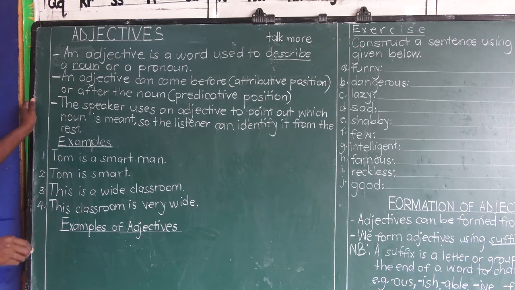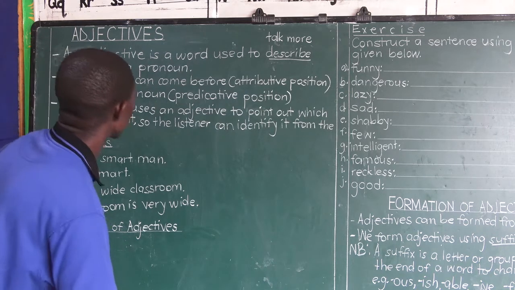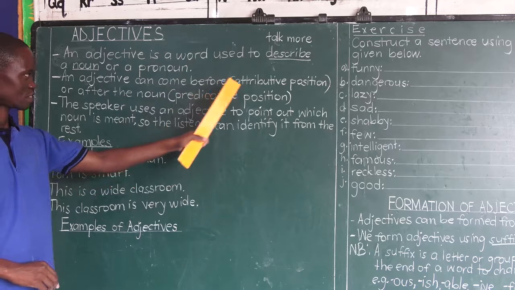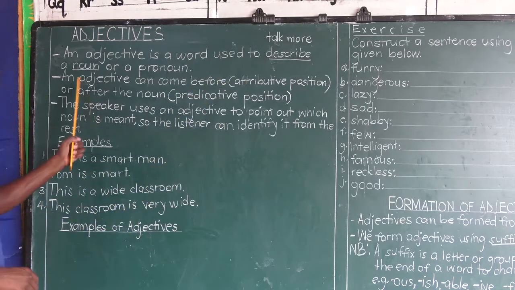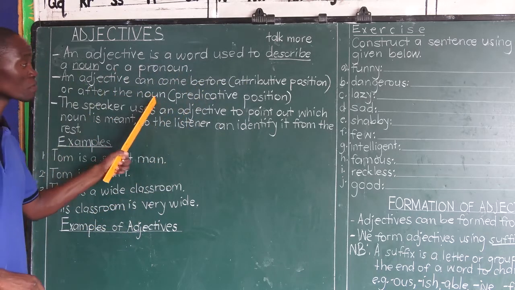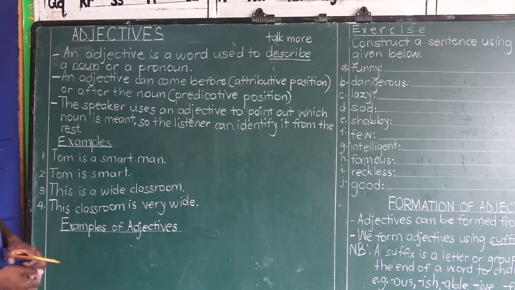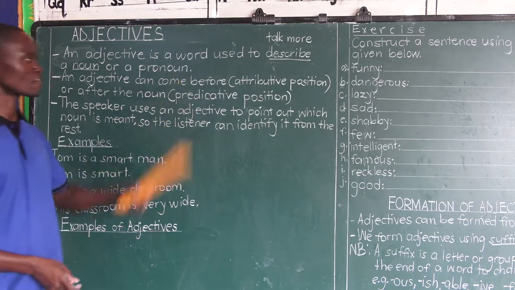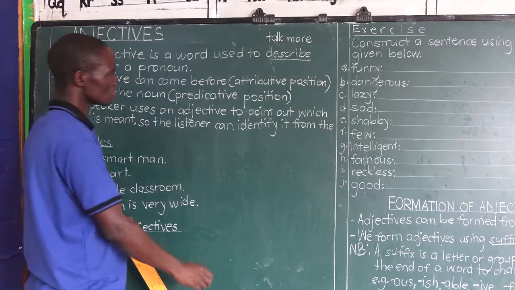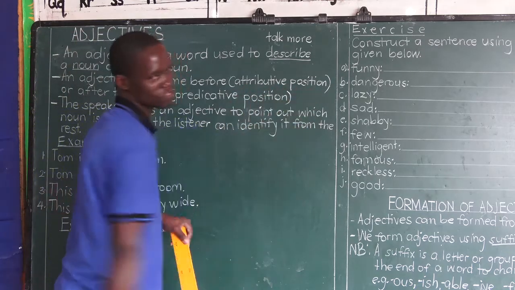Next, another point we are noting is that an adjective can come before or after the noun. What happens when it comes before a noun? We say we have used that adjective in attributive position.